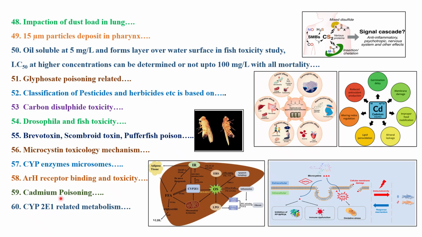Please read in detail. So one question with respect to metal toxicity, in the Casarett and Doull's, there is a separate chapter. Then next we have another topic, CYP2E1 related metabolism. One question with respect to CYP450 or CYP2E1, they will ask you. What are the drugs? There are some examples. Please try to remember this CYP2E1 or CYP450 also.